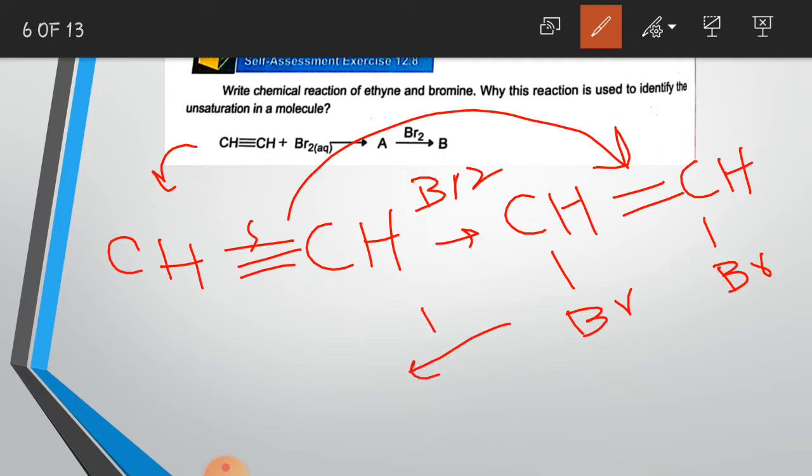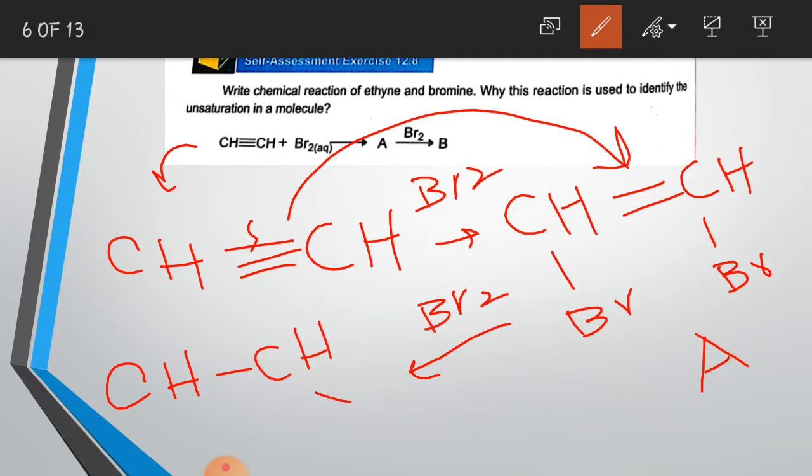This is your chemical substance A. On the addition of a second molecule of bromine, we will get a saturated product, that is the tetrahalide. And this is your chemical substance B. Why do we use the term saturated for this chemical substance B? Because here all the bonds are single bonds.